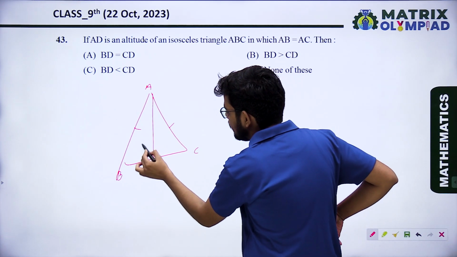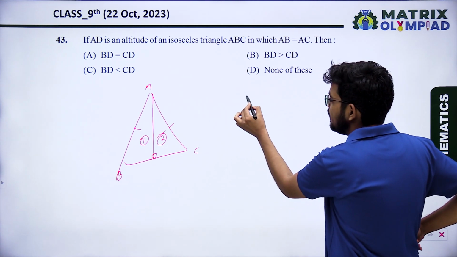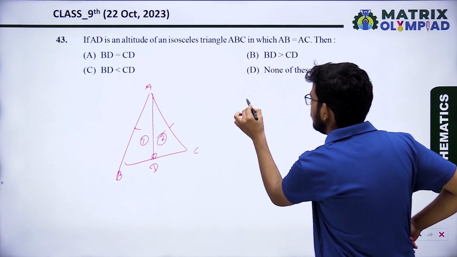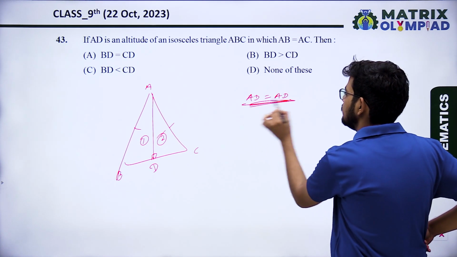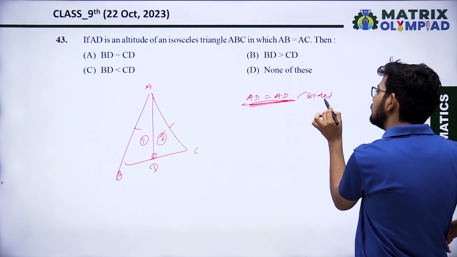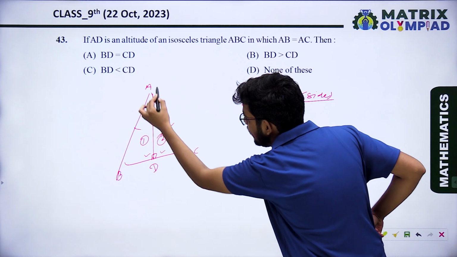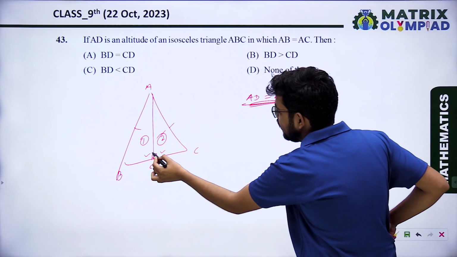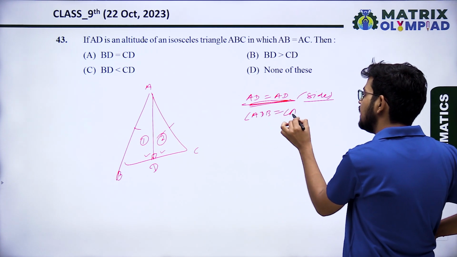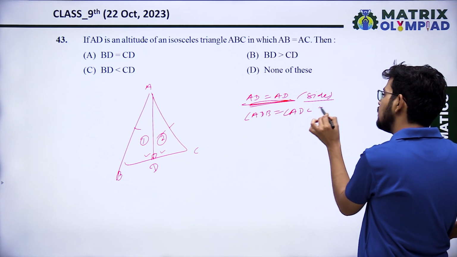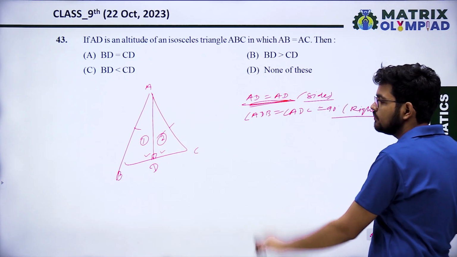See here, when we compare triangle 1 and triangle 2, AD in both triangles is the common side. Angle ADB equals angle ADC equals 90 degrees, that is a right angle.